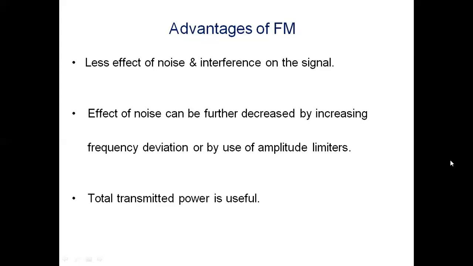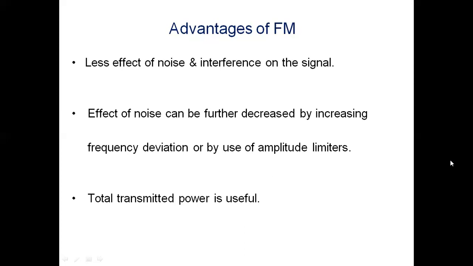So these are the main advantages of angle modulation, that is either FM or PM. Better discrimination against noise and interference. If we take more number of sidebands, we will be getting more bandwidth. The bandwidth is more, and we have better signal to noise ratio.